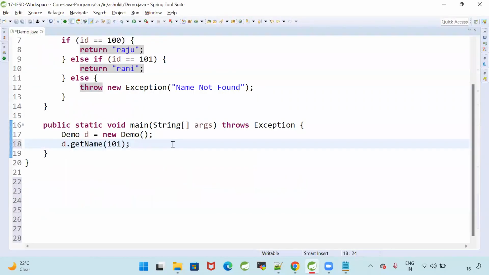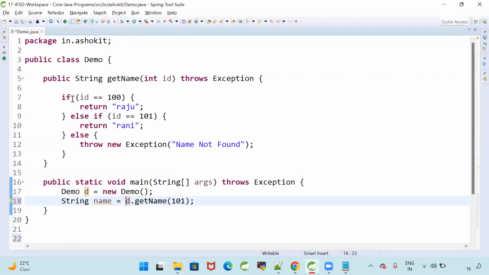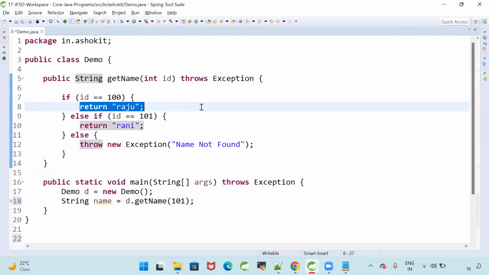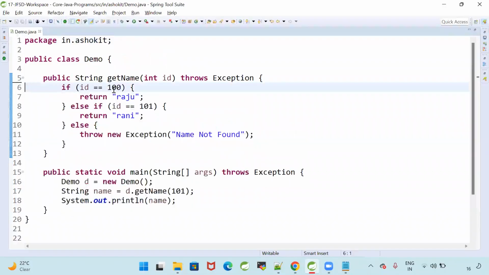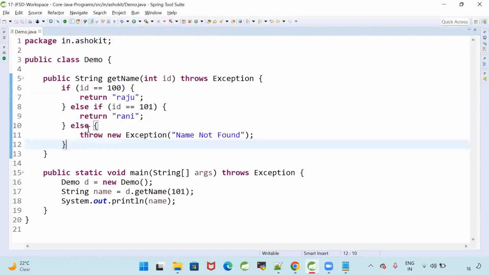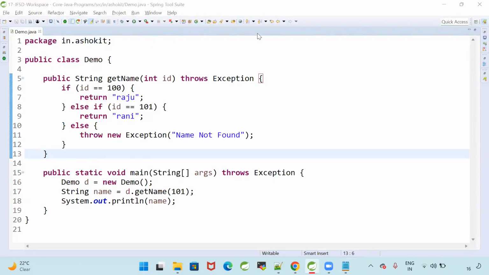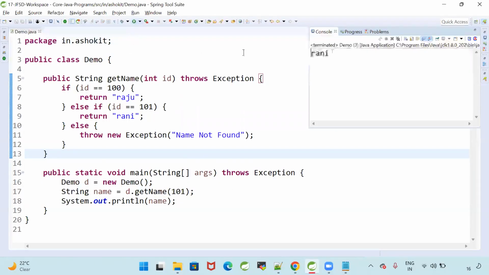Can I hold that value in a variable? Yes. How can I hold it in a variable? String name. Then System.out.println of name. I'm writing a method, and inside the method I'm having some logic. Now, if I run this program, what is the output? Rani.